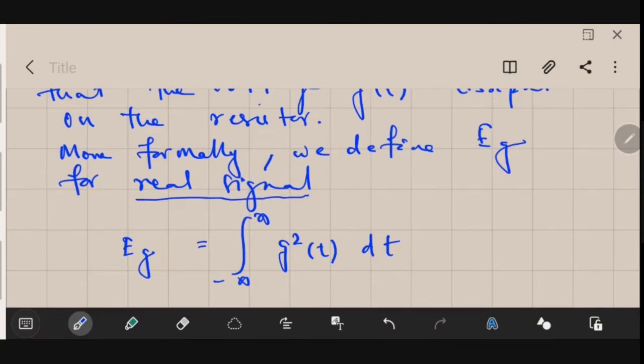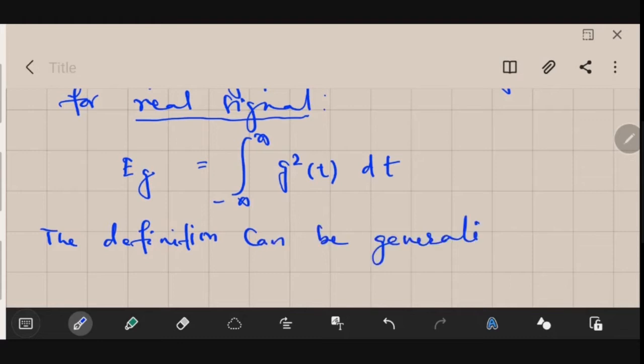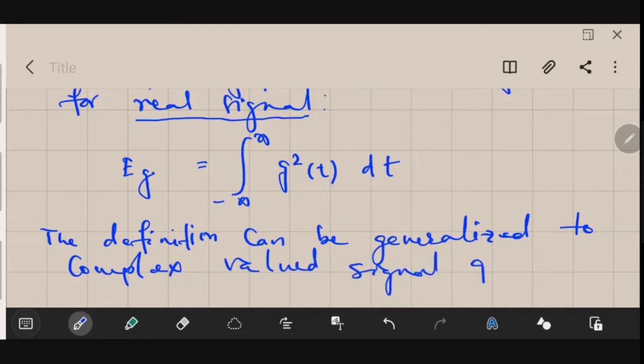Mind it, this is for a real signal. If the signal is complex in nature, this formula will change. So let me show you for a complex signal. The definition can be generalized to a complex valued signal g(t).